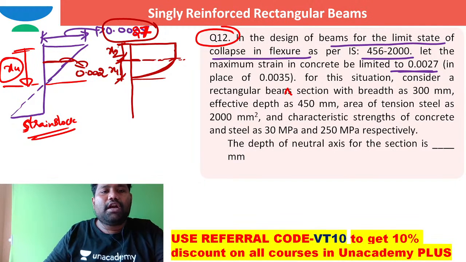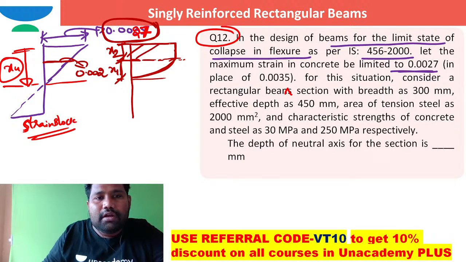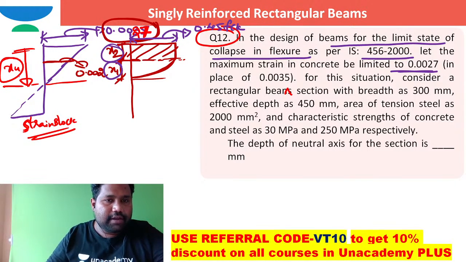The actual depths of x1 and x2 with respect to xu will get changed. When the permissible strain value in concrete has changed, the depth of this rectangular stress block and the depth of this parabolic stress block will definitely change. Coming to the permissible stress value, it is the same, 0.45 fck. And how can I take x1 and x2 in terms of xu?